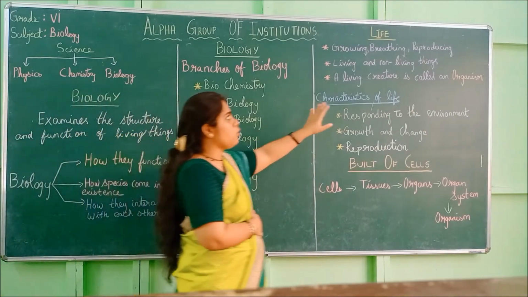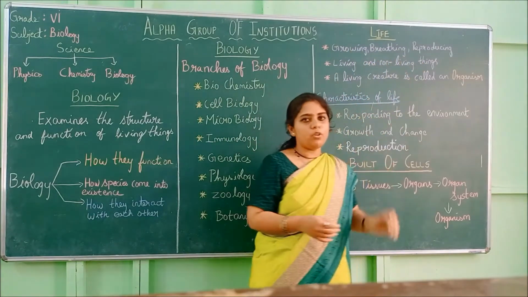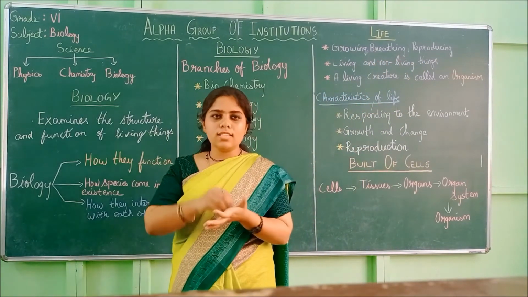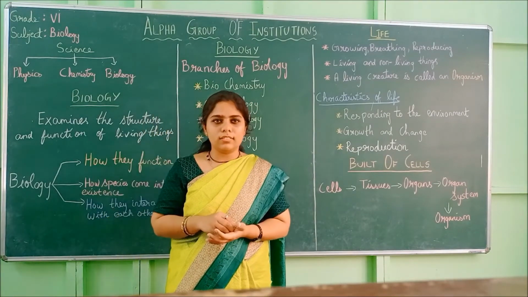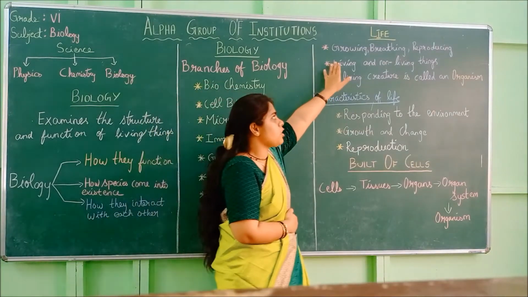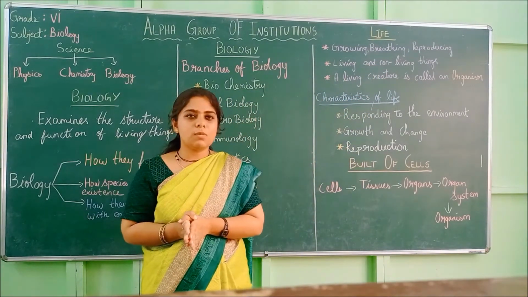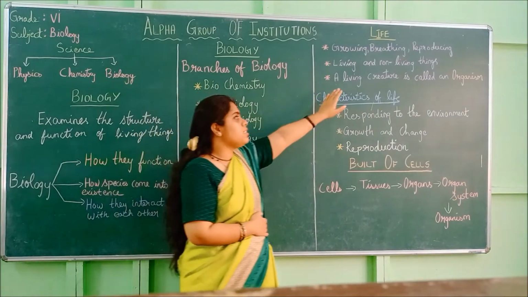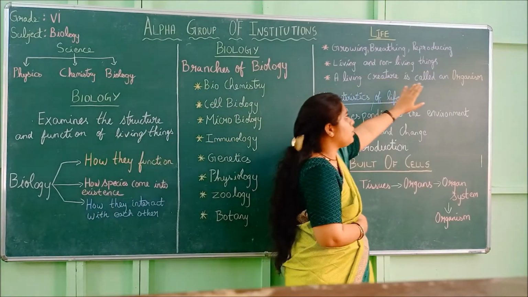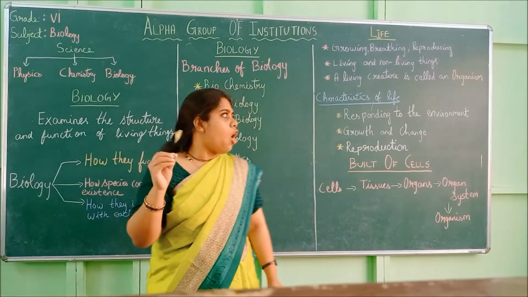Next we learned about life. If a thing grows, breathes and reproduces, then we say this thing has life, and it is called a living thing. So living things do all three. Non-living things do not have these three characteristics. Next, a living creature is called an organism. If any creature lives, that is called an organism.